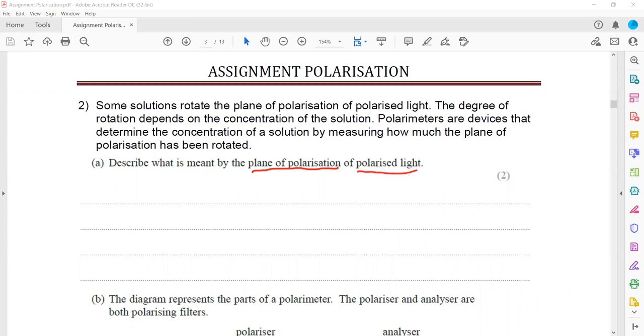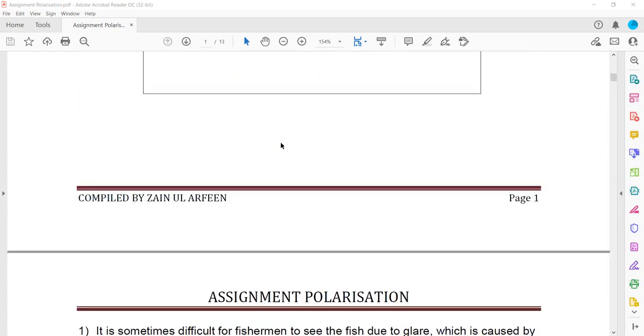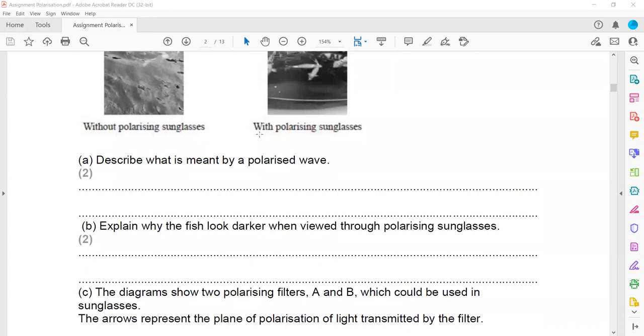So plane of polarization of polarized light, what is the definition of this? Polarized light which has an oscillation in a single plane, and that is the plane of polarization that includes the direction of propagation. Look, in the previous one, what is the difference? What is the difference between this first part in question 2a, plane of polarization, and polarized wave?